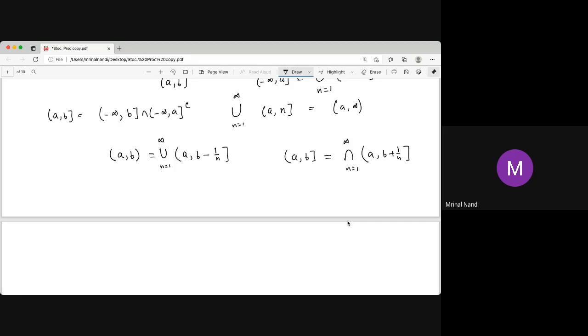Now we can easily construct this type of set also using the half open, half closed ones. This is nothing but the union over all n equal to 1 to infinity of the intervals from a minus 1 by n to b. Similarly, you can construct the open interval using the closed interval.